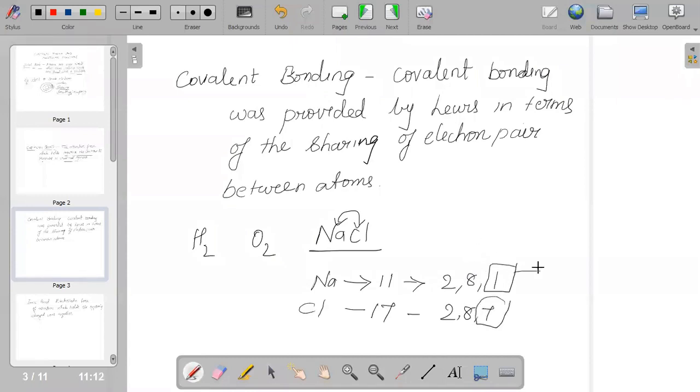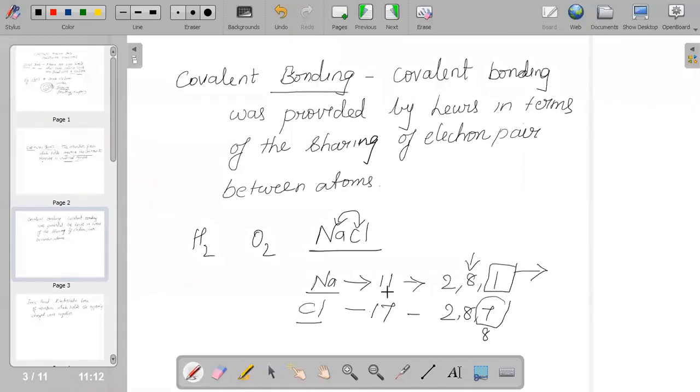Hence, if sodium donates one electron, its next shell becomes the outermost shell, and if chlorine accepts one electron, its outermost shell will have 8 electrons. So we could conclude that sodium donates one electron in order to become stable, and chlorine accepts an electron to attain the octet rule, or to become stable. So this arises because of attaining the octet rule, and there we say that bonding exists.